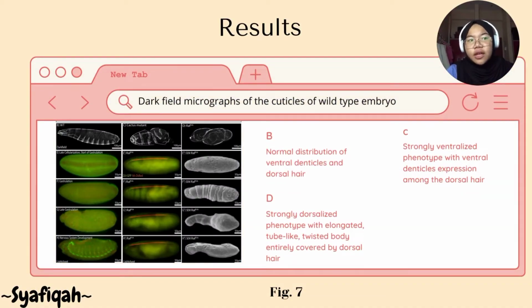Next, I'm Nur Shafika, and I'm going to explain the results. In the CRISPR-Cas9 approach, maternally expressed Cas9 drives gRNA-directed mutation in the RAF gene. As the CRISPR-Cas9 system introduced mutations randomly at different developmental time points, we observe a variety of phenotypes including dorsalized embryos, as shown by the presence of dorsal hair in figure A to F, as well as other patterning phenotypes which likely depend on the timing of the induced genetic lesion.